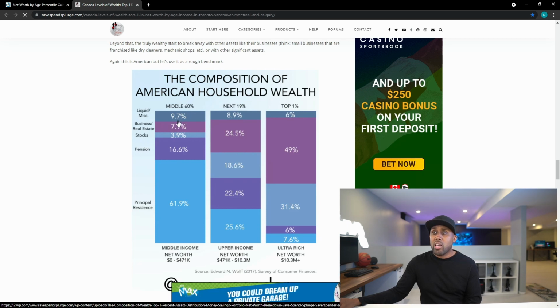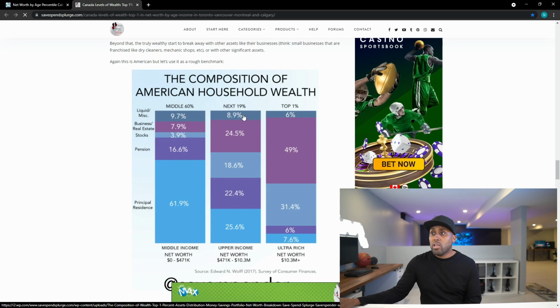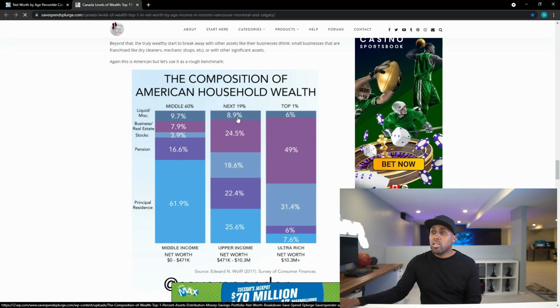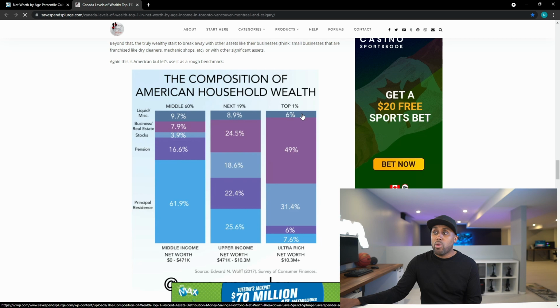9.7%, and the next 19th percentile is 8.9, and the top 1% is 6%, right? So they're pretty close as to what they're doing with their cash.